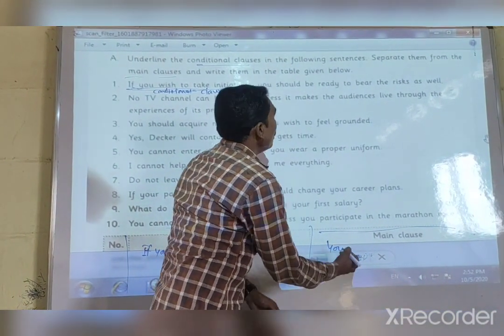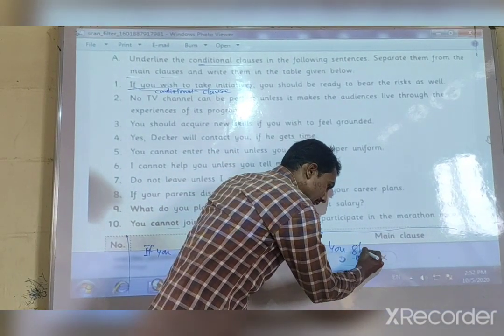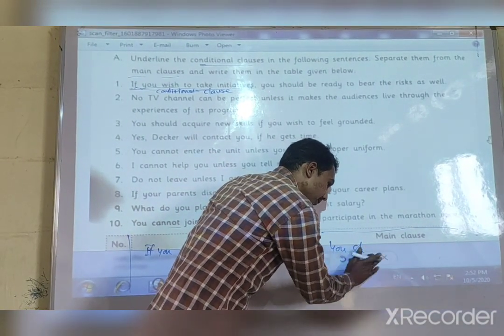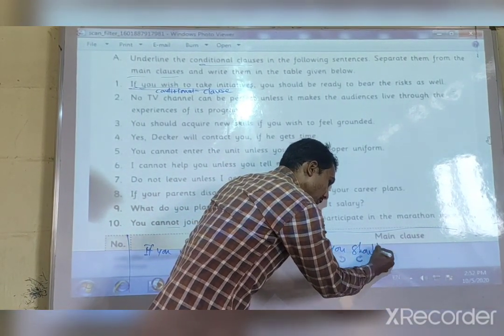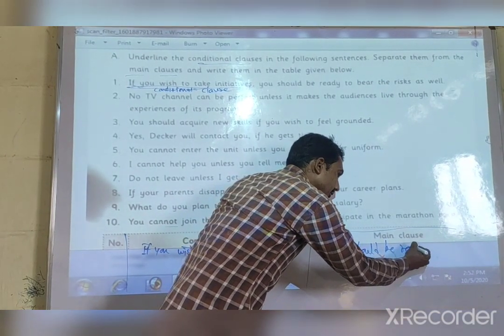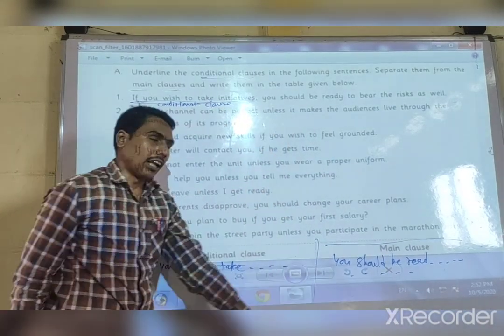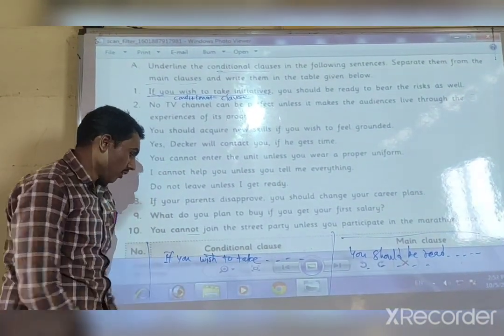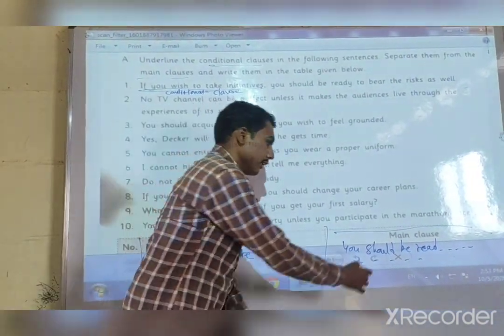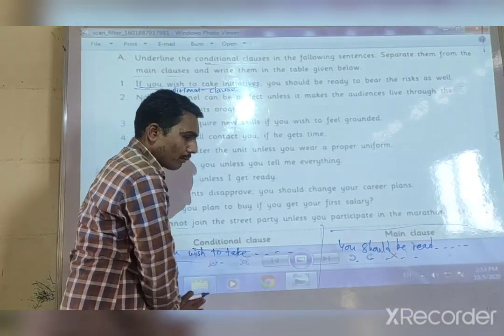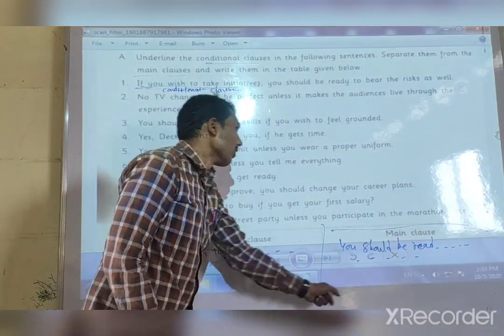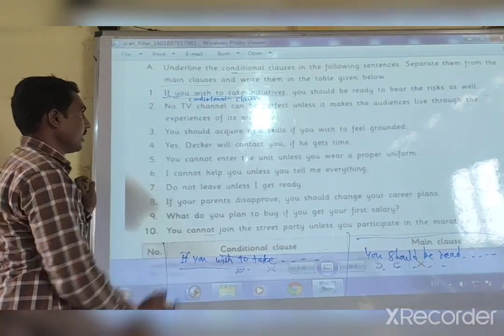That means you should be ready. The remaining part as it is. Remaining part as it is you can write here in two columns. Conditional clause you can write here conditional clause and then main clause. That means you want to separate conditional clause and main clause.